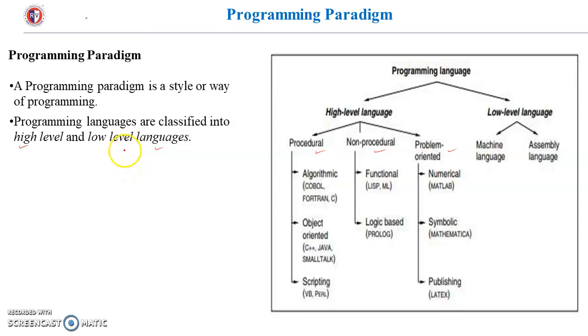Because the programs written in high level languages are not understandable by the machine, because machine understands only zeros and ones, binary. So what is low level language? This is also called the native language of a computer system, as they are written in computer readable form. So the machine understands only 0 and 1. And low level languages are further classified into machine language and assembly language. So high level language means all the programming languages. Low level languages are the languages which machine can understand, and it will be in the form of zeros and ones.